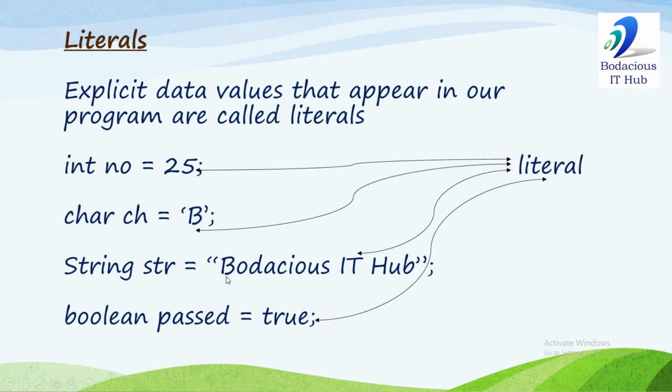String str is "bodacious IT". String is a class, str is a reference variable, and "bodacious IT" is a literal. Boolean passed is true. So boolean is a data type, passed is a variable, and true is a literal. Numeric and boolean type literals are written without quotes. Character literals are written in single quotes, and string type literals are written in double quotes.